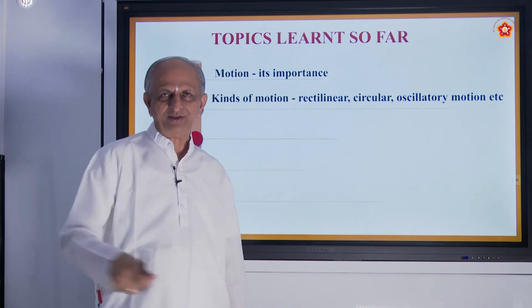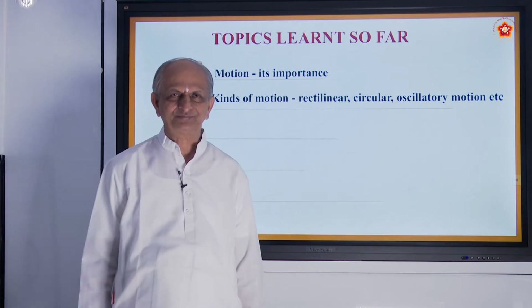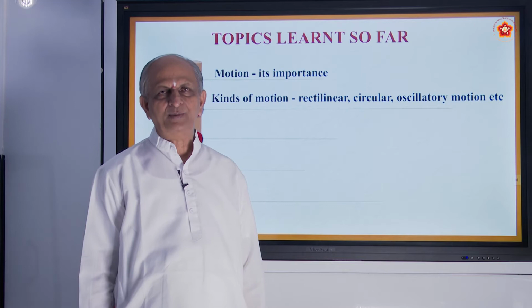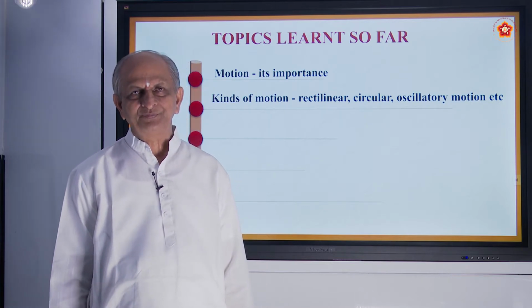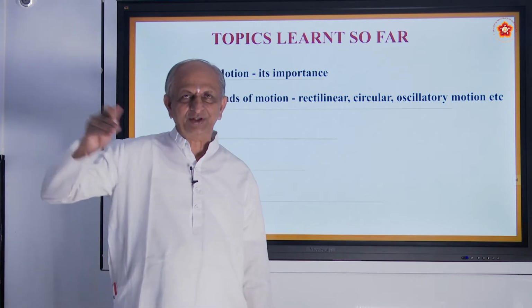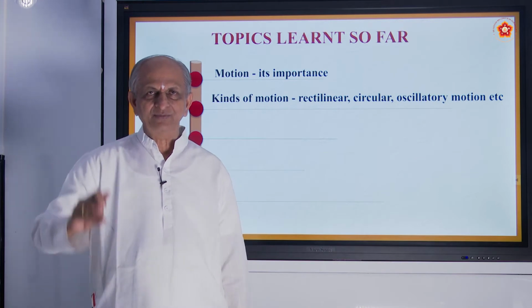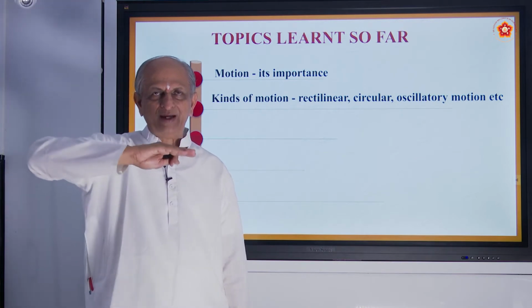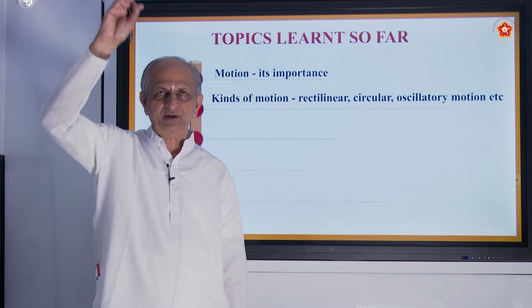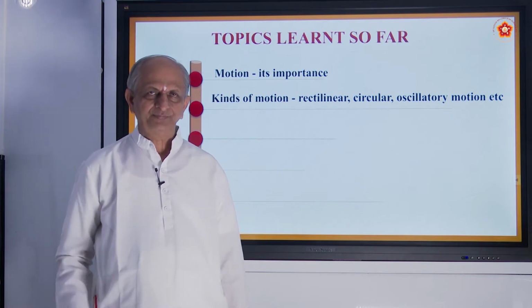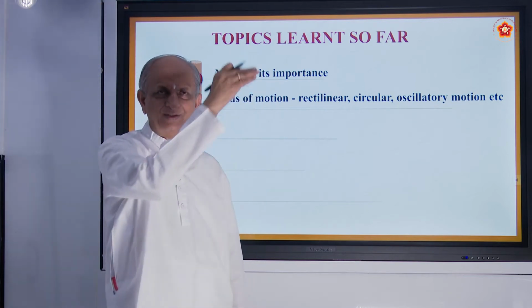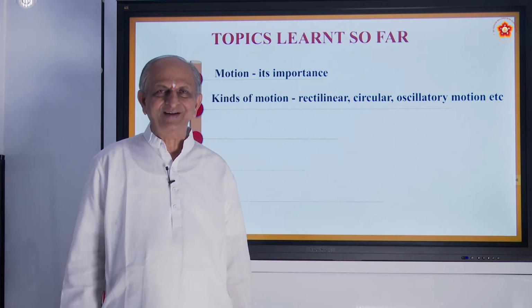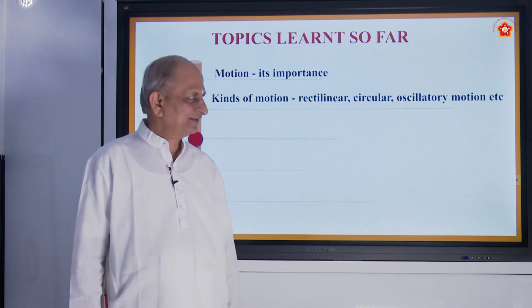So that is called oscillatory motion. Also you have heard about swinging, wherein children sit on a plank connected with a rope and move from one side to another. That is called oscillatory motion.